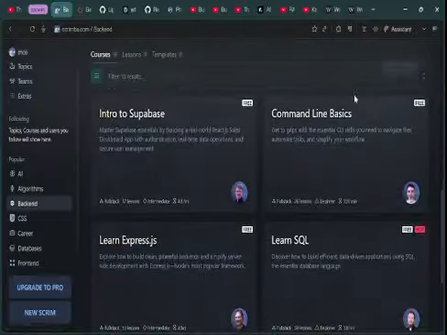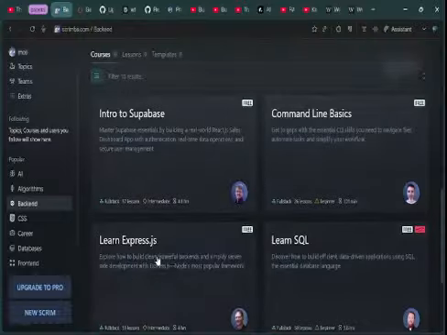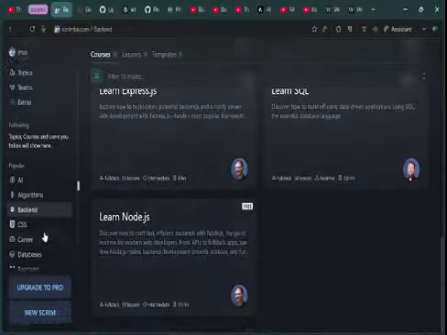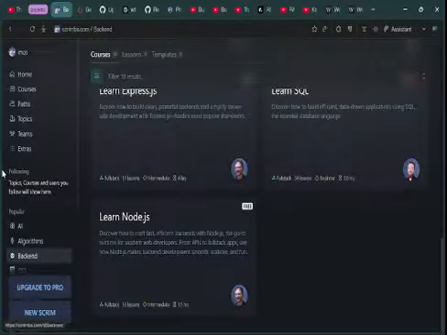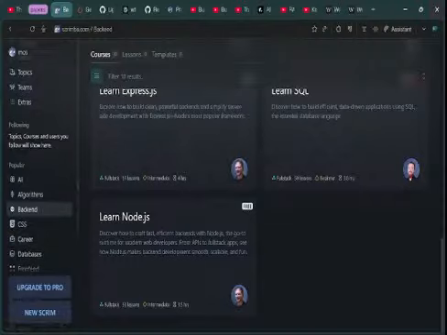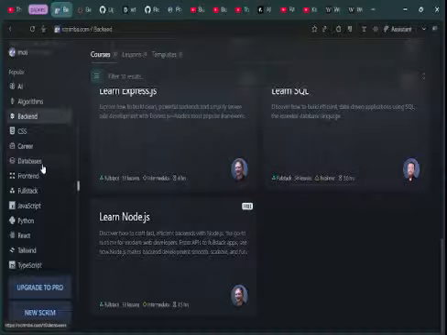I want to learn a little bit of backend and data. Yeah, a little bit of backend with this website. Database, I could just wing it.